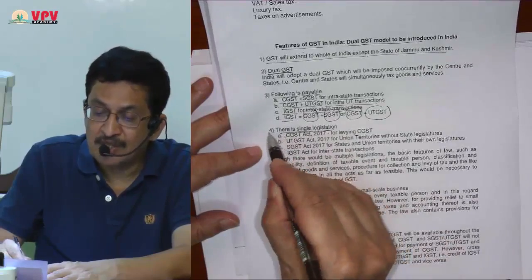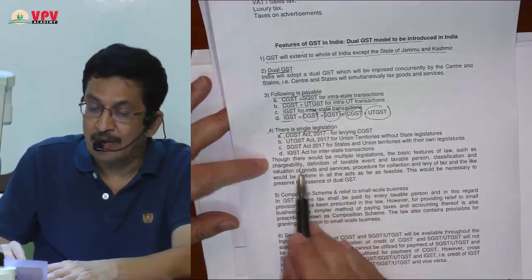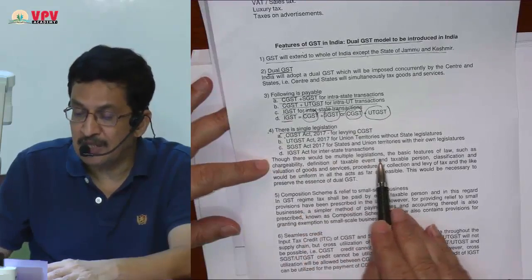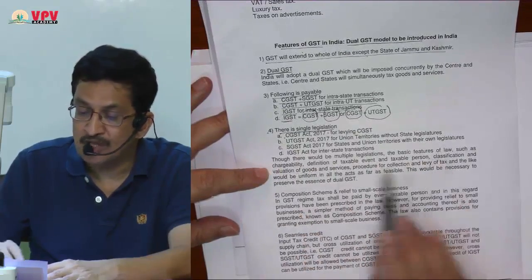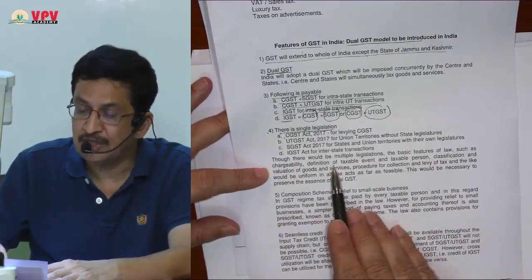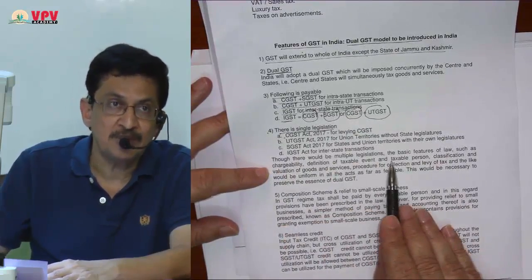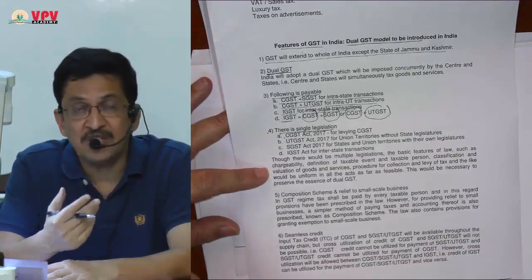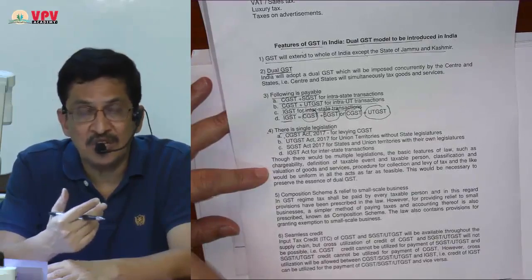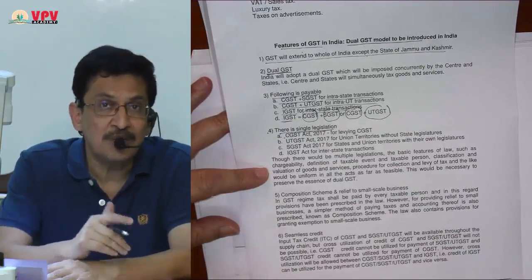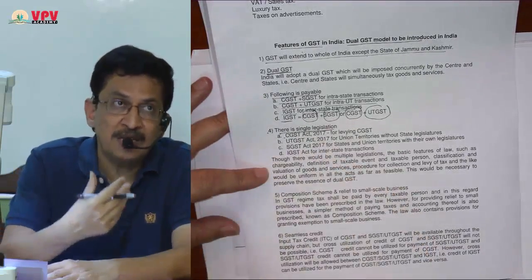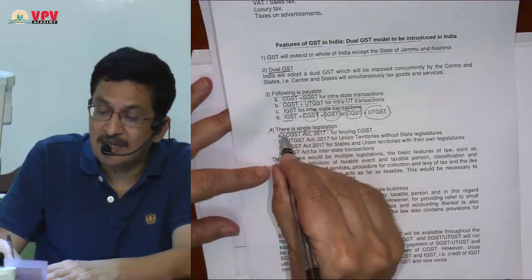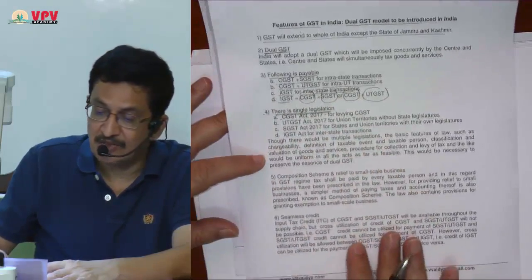Which point I have discussed as point number 4 here, where I have written for your note, though there would be multiple legislations, the basic features of law such as chargeability, definitions, etc. remain the same. So though we are saying there are 4 acts, in fact every state will have its own SGST Act, so there are going to be 32 acts, but still because the basic fundamental principle remains the same, I can safely say that there is a single legislation. That is the next feature.